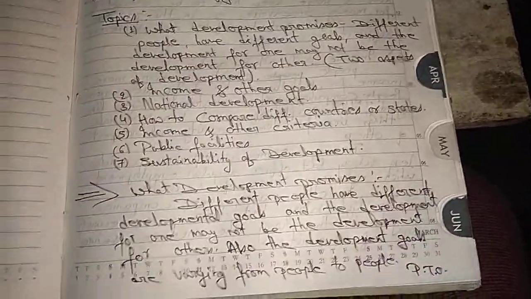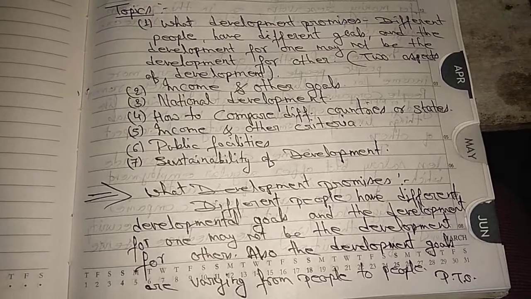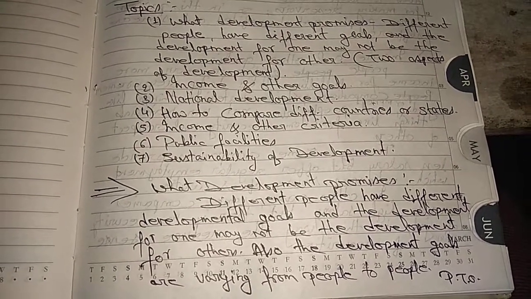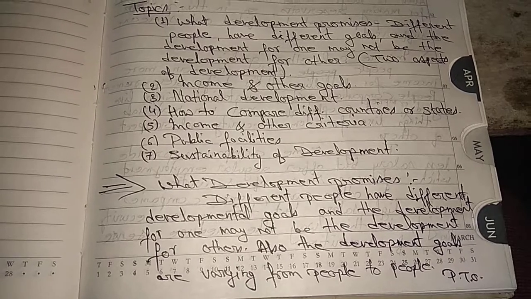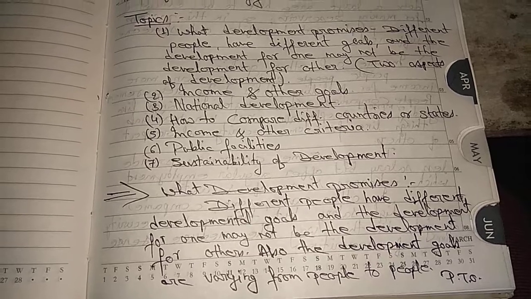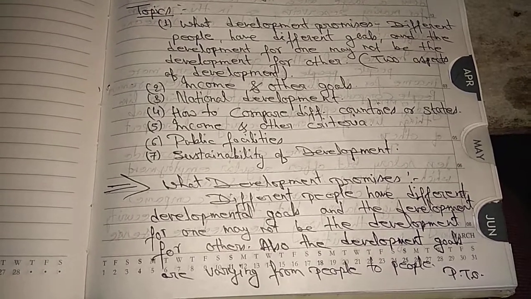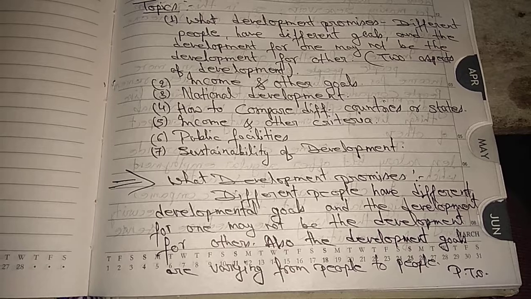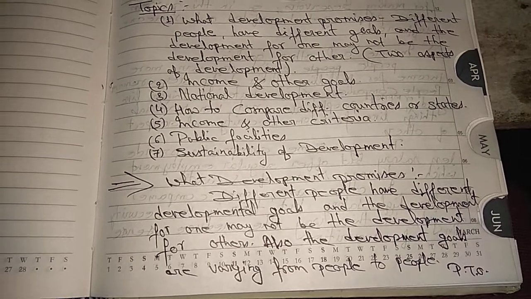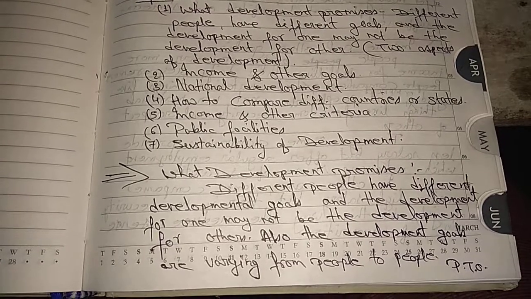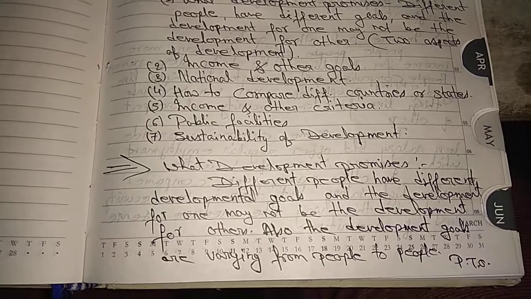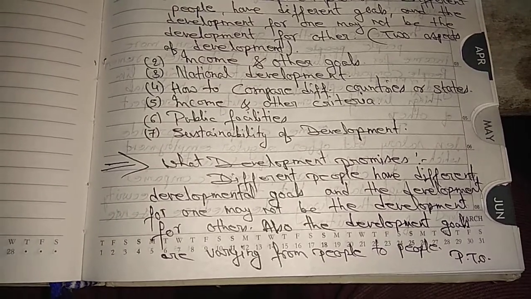Actually, there are two aspects of this development promise. First, different people have different developmental goals. This is one aspect of development: the development for one may not be the development for others. Also, development goals vary from people to people.